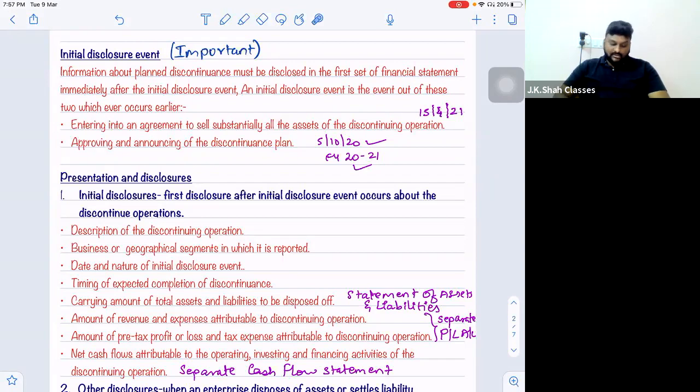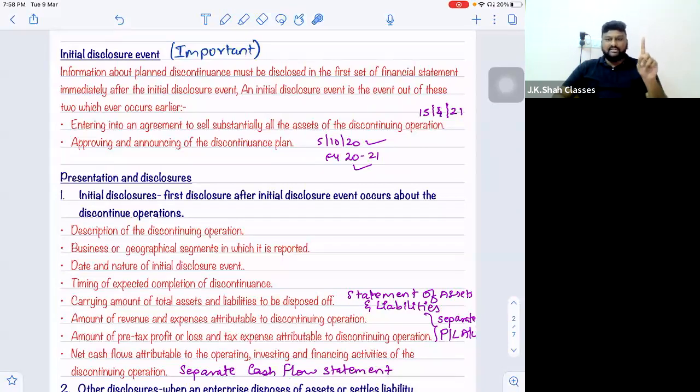Point number 1. Entering into an agreement to sell substantially all the assets of the discontinuing operation, or approving and announcing of the discontinuance plan, whichever is earlier. Means there are two types of people. First, the board of directors will approve the plan, and it will be announced to all the people who are affected by the discontinuance.